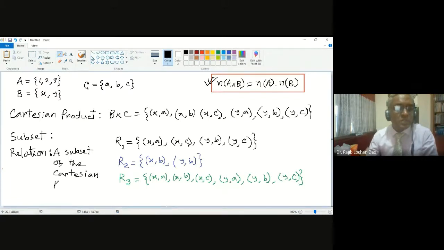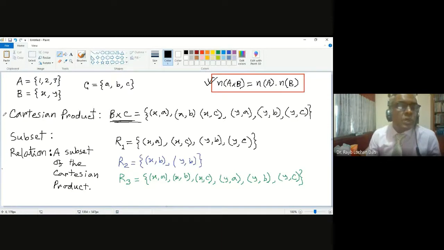Which Cartesian product: B cross C, or A cross B, or A cross C? That depends on the question, on what situation we are working in. That is not the main point. The main point is, when the Cartesian product is B cross C, then every subset will be a relation.